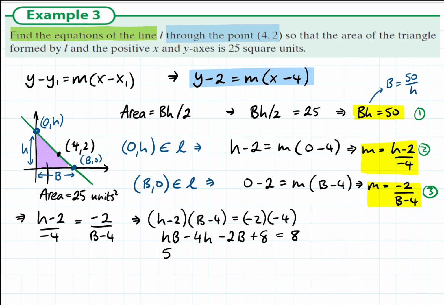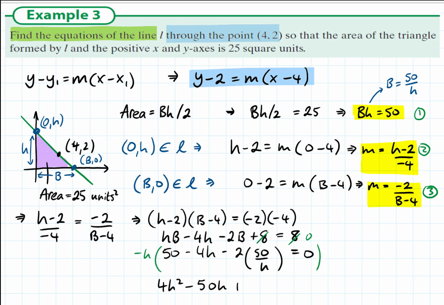So I can write out this equation in terms of just h. So hb is 50, 4h is 4h, and 2b is 2 times 50 over h. Now I have a negative 8 and an 8 on both sides. Taking 8 from both sides, I end up with equals 0. So what I might do is multiply everything by negative h.